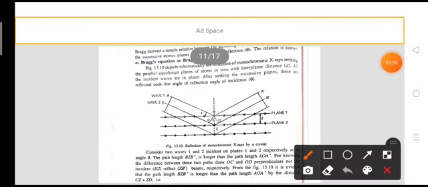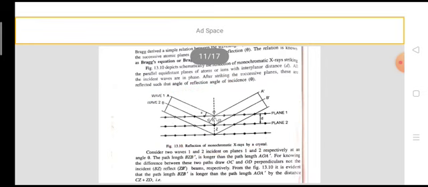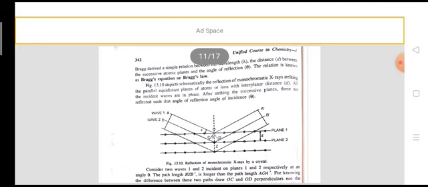So this is the important picture, which represents the reflection of monochromatic X-rays by a crystal. This figure shows schematically the reflection of monochromatic X-rays striking the parallel equidistant planes of atoms or ions with interplanar distance d. All the incident waves are in phase. After striking the successive planes, these are reflected such that the angle of reflection is the same as the angle of incidence, theta.